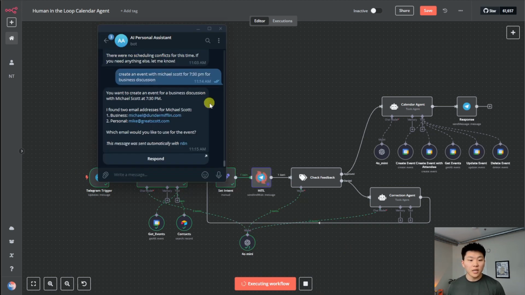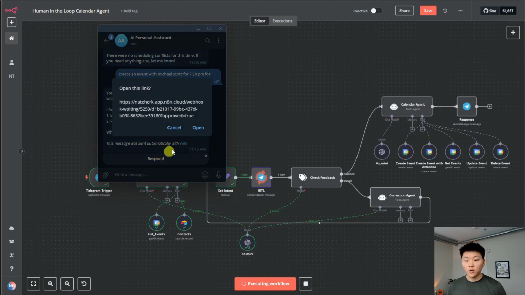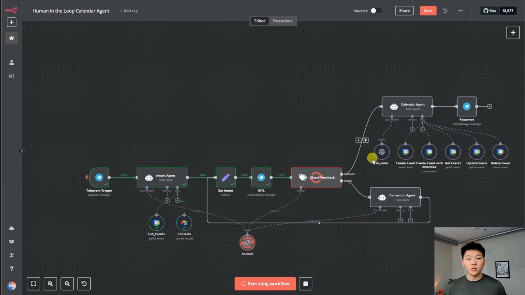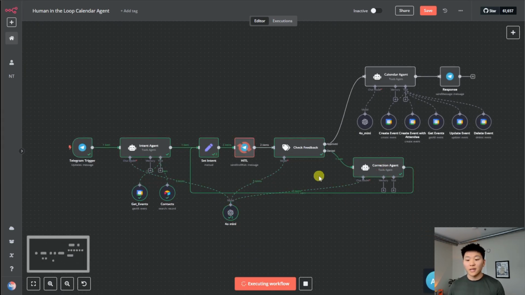So we got our message. Basically, I found 2 email addresses for Michael Scott, business and personal. Which email would you like to use for this event? So I'll hit respond. We'll open up this tab. I'm going to say, let's say personal in this case. So we'll send off personal, go back to the workflow, and now we can see that that got denied. So it went to the correction agent.